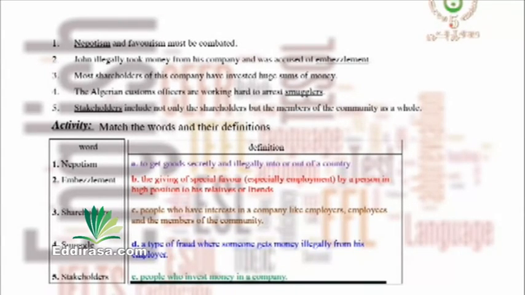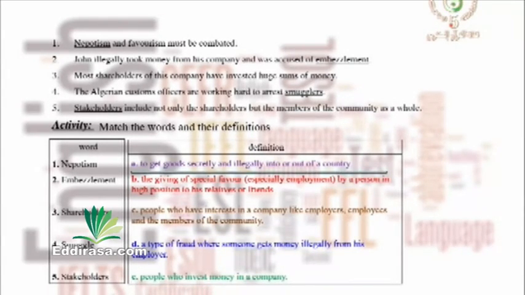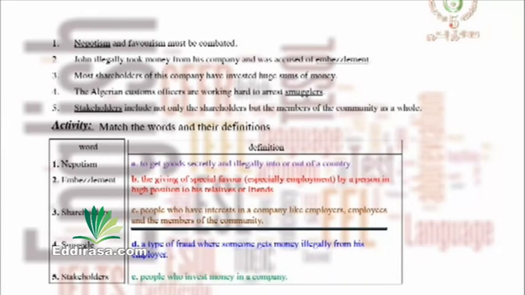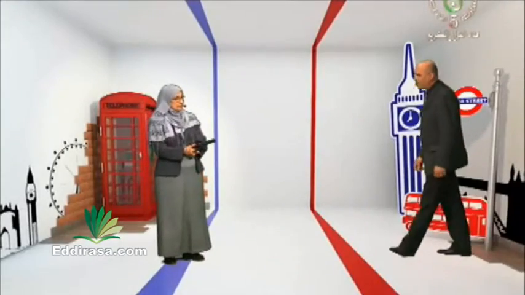The only verb, to smuggle, which is to get goods secretly and illegally into or out of a country. And the last word, the stakeholders, people who have interests in a company like the employers, employees, and the members of the community. Right? That's all for our vocabulary exercise, Mr. Dahmas. Thank you, Mrs. Ben Khalil.